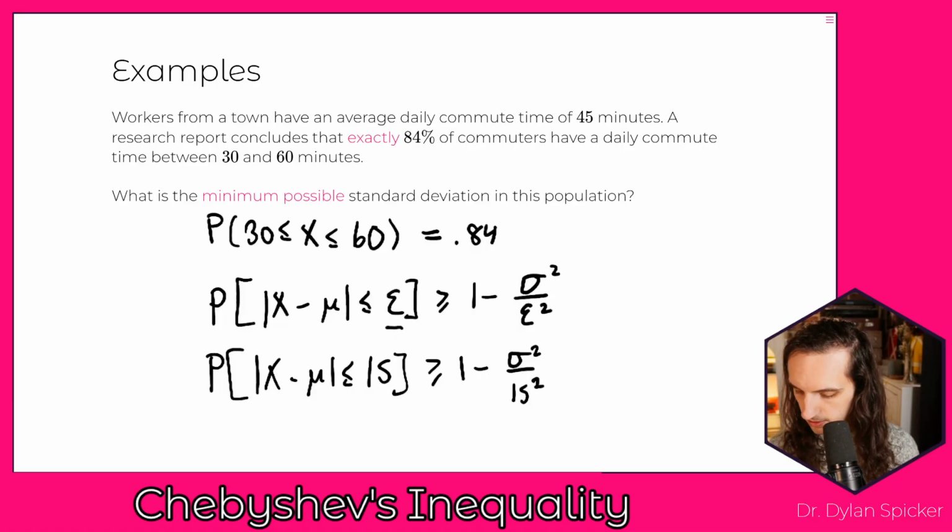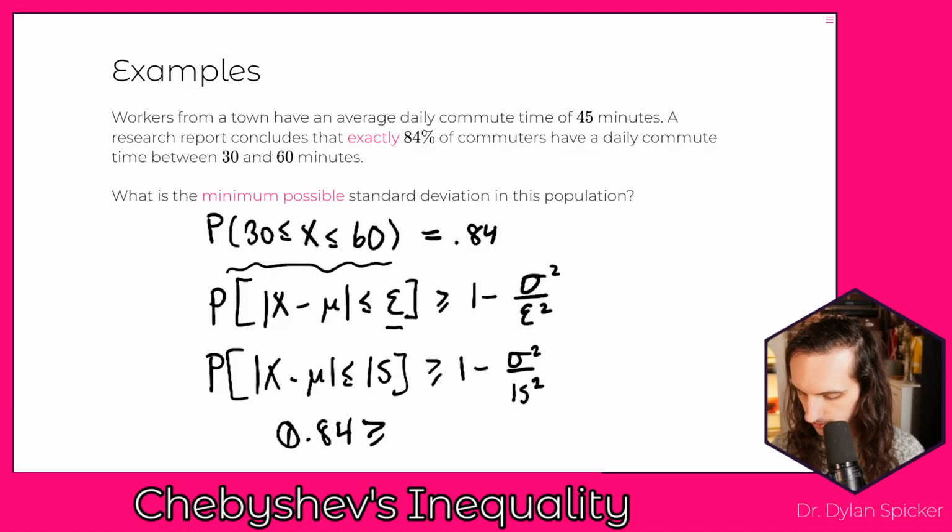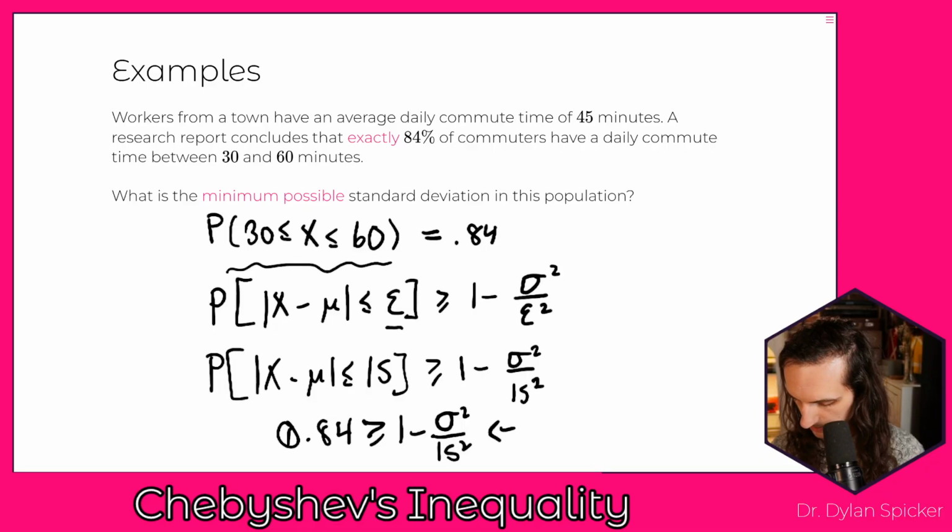But we know this probability. This probability is given to us as 0.84. And so if we take all of this together, we're saying that 0.84 has to be, by Chebyshev's inequality, greater than or equal to 1 minus sigma squared over 15 squared. And now we can solve for what sigma squared has to be. If we bring over sigma squared divided by 15 squared, it has to be greater than or equal to 1 minus 0.84.